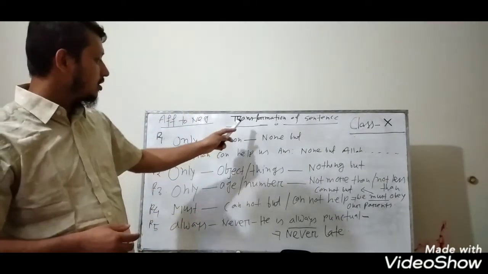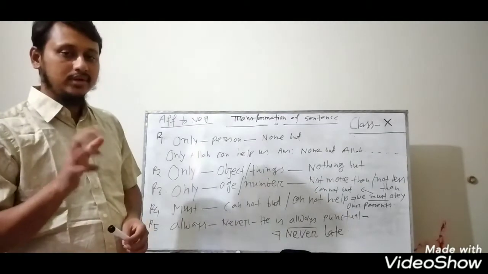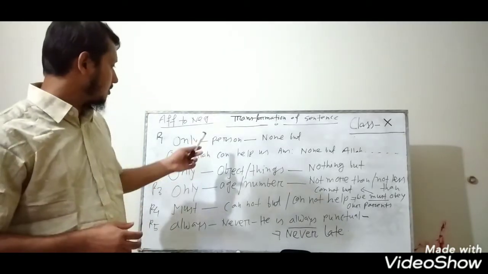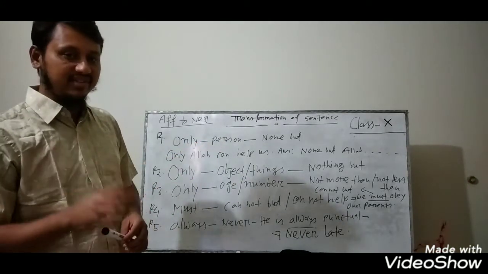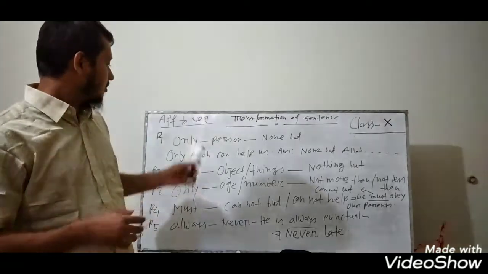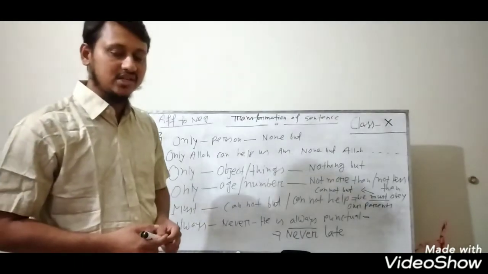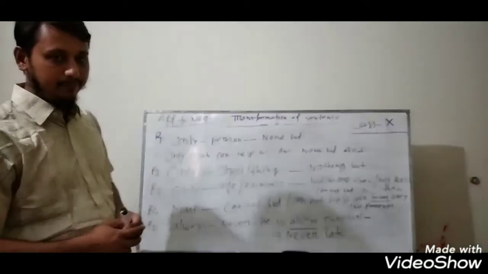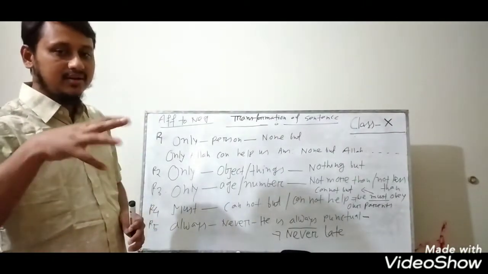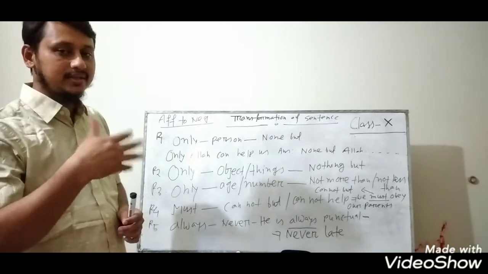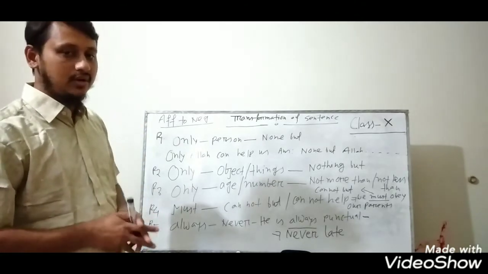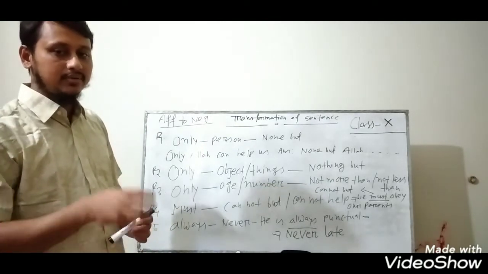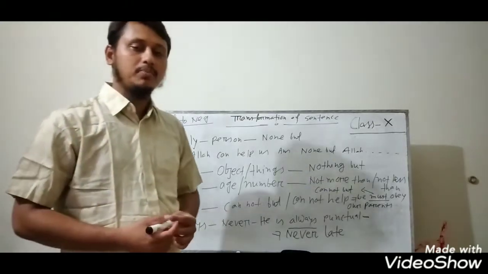Today my topic is transformational sentence. You know, it's a very important topic, and there are 10 marks for the transformational sentence. I have been given the schedule to take the class on sentence-based transformational sentence, and today I am going to discuss affirmative to negative. In transformational sentence there are various rules: affirmative to negative, assertive to interrogative, exclamatory to assertive, assertive to exclamatory, degree changes, simple, complex, and compound.